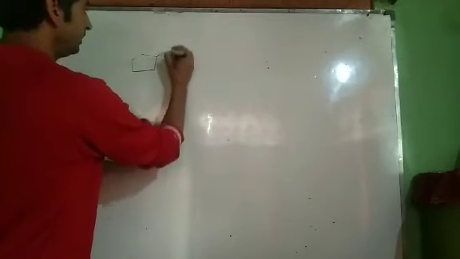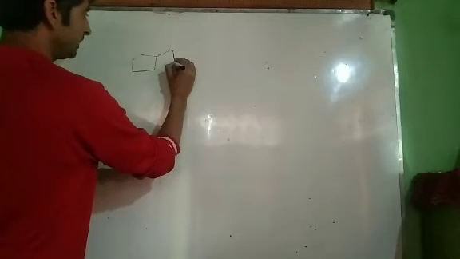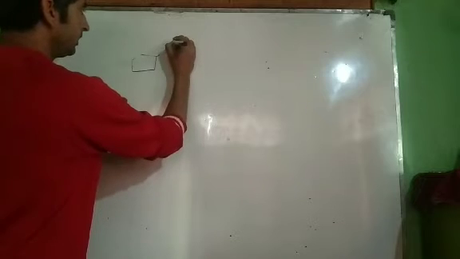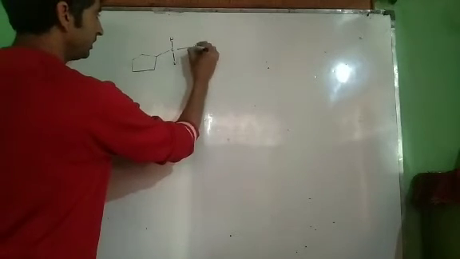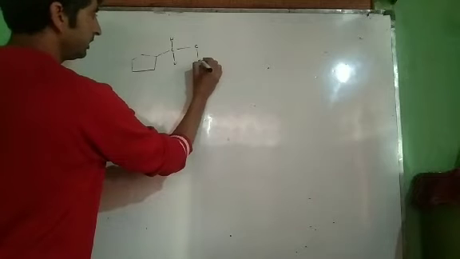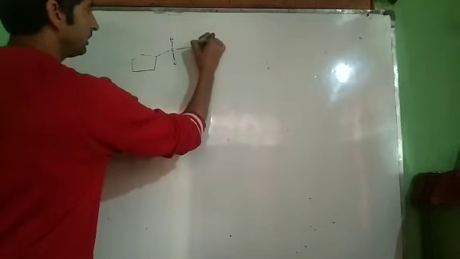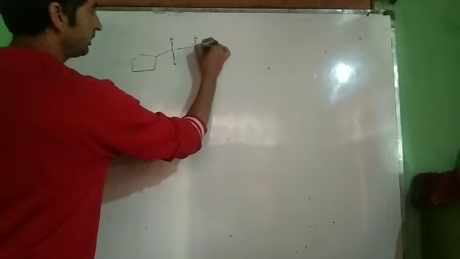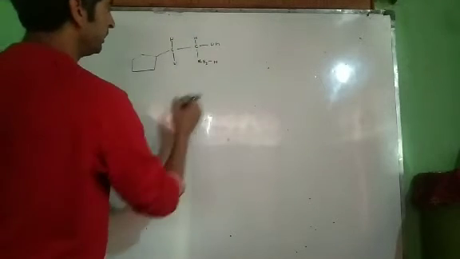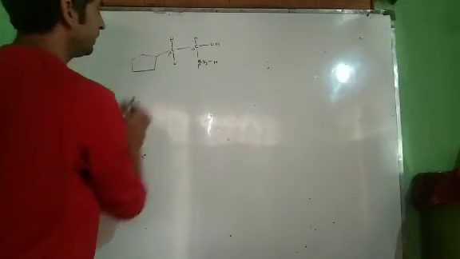This is our C. And this is our H. This is our H. This is C. This is CH2H. And this is H. This is OH. Now see, this is alpha carbon atom. This is beta carbon. This is beta carbon.